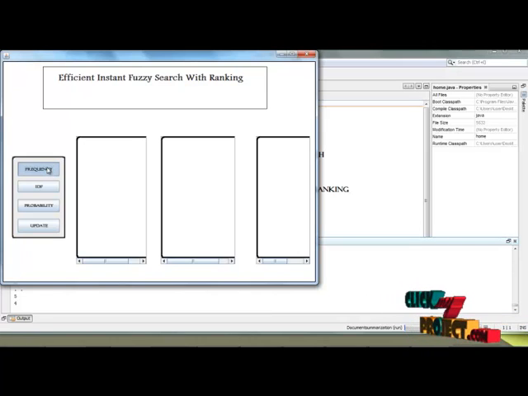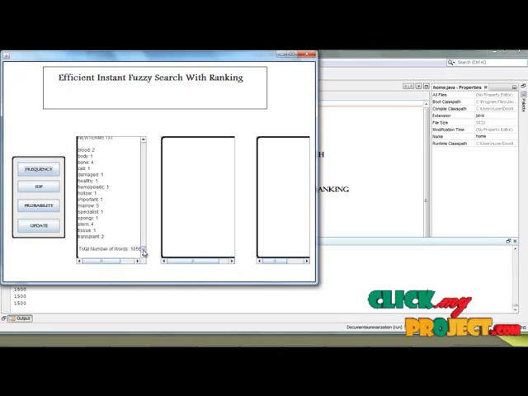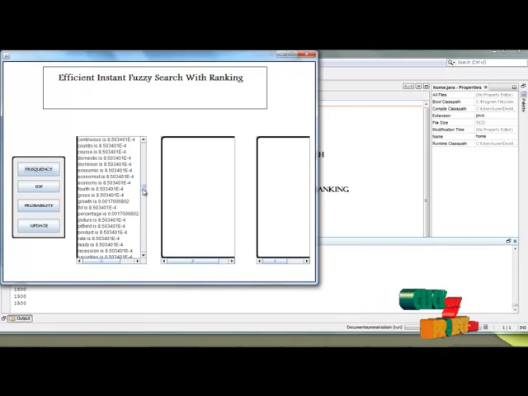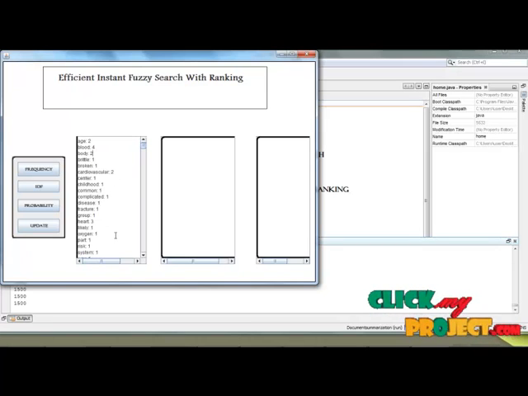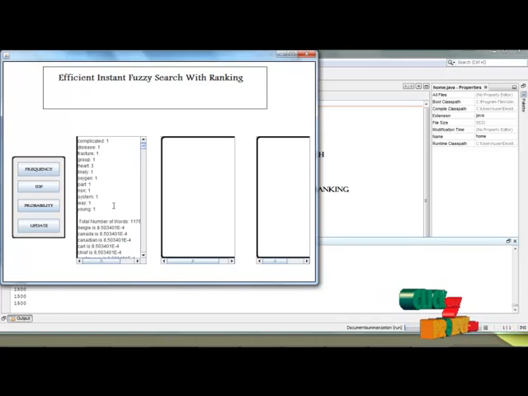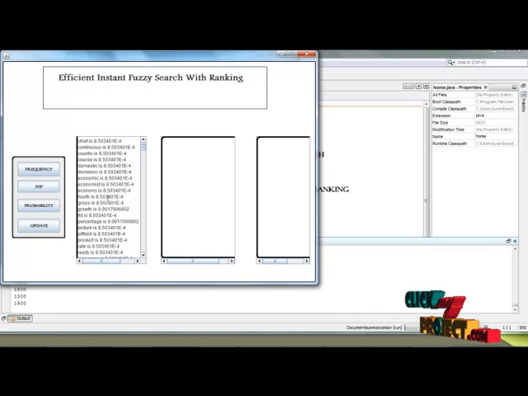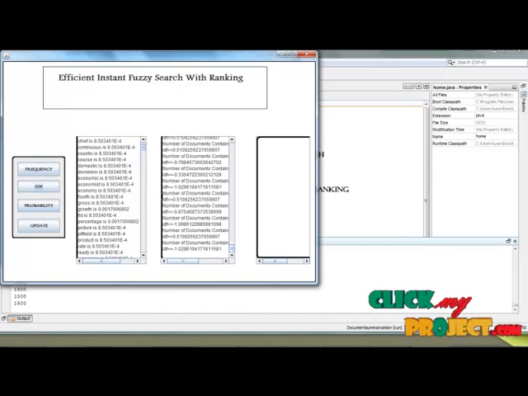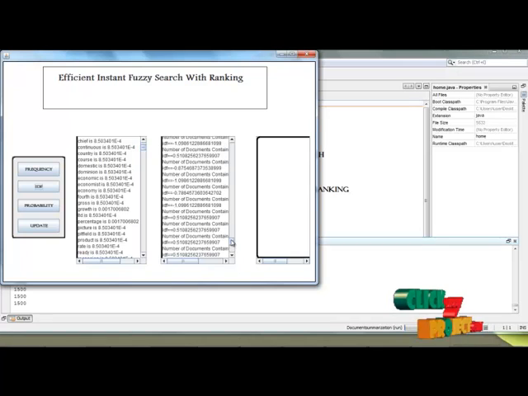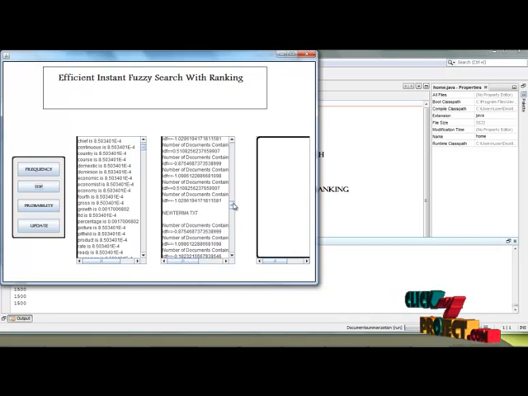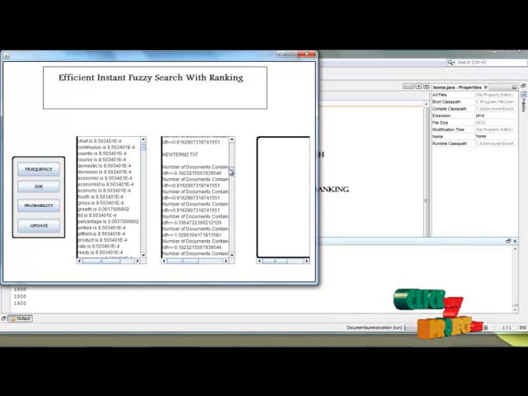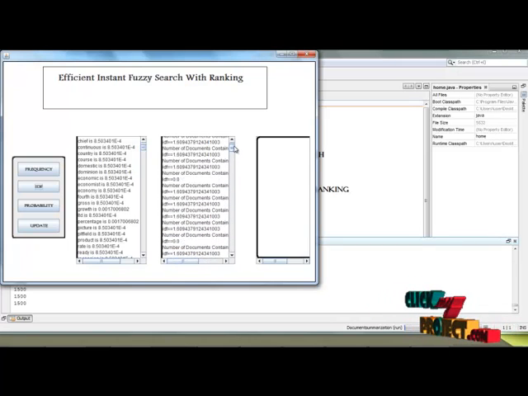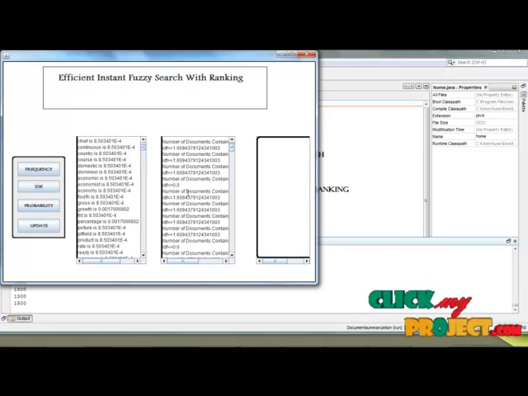So simply click the frequency button and the words occurring in the text files are displayed. So this is the frequency, which is the comparison between the words occurring in the text files. So simply click the inverse document frequency. So inverse document frequency means the minimal number of occurrences of words in the document. So this is the document which contains the words in an inverse document frequency manner. So inverse document frequency is clearly processed.